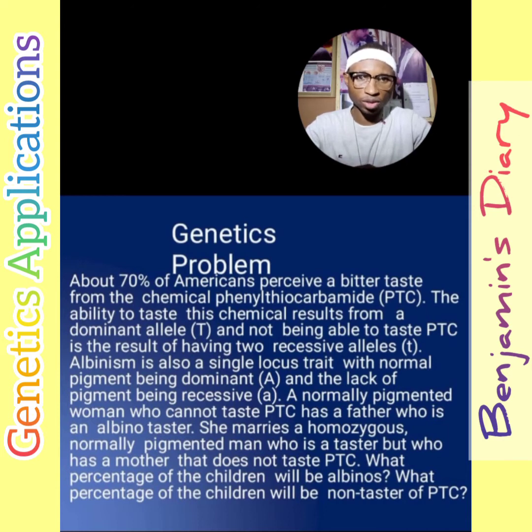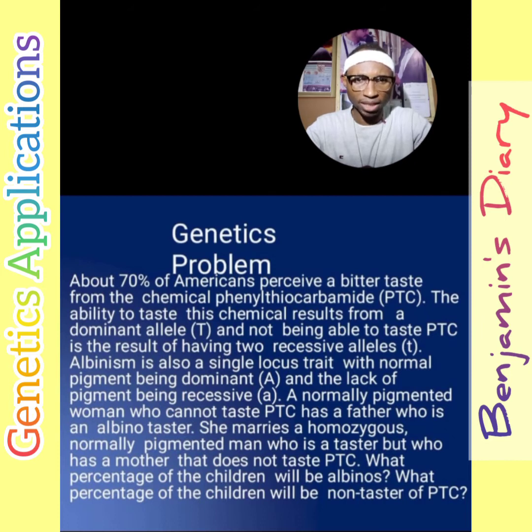About 70% of Americans perceive a bitter taste from the chemical phenylthiocarbamide, that's PTC. The ability to taste this chemical results from a dominant allele, that's capital T, and not being able to taste PTC is a result of having two recessive alleles of small t. Albinism is also a single locus trait with normal pigment being dominant as capital A, and the lack of pigment being recessive at small a.